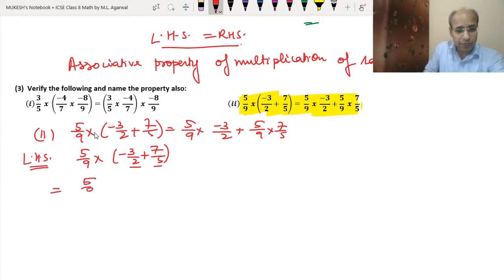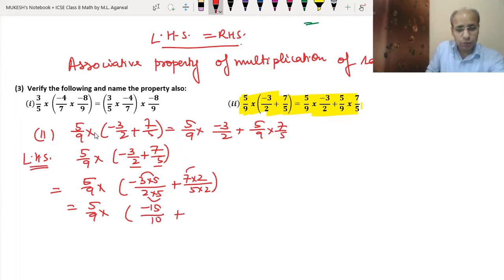So 5 upon 9 into (minus 3 into 5 divided by 2 into 5 plus 7 into 2 divided by 5 into 2). Minus 3 into 5 is minus 15, 2 into 5 is 10, plus 7 into 2 is 14, divided by 10.